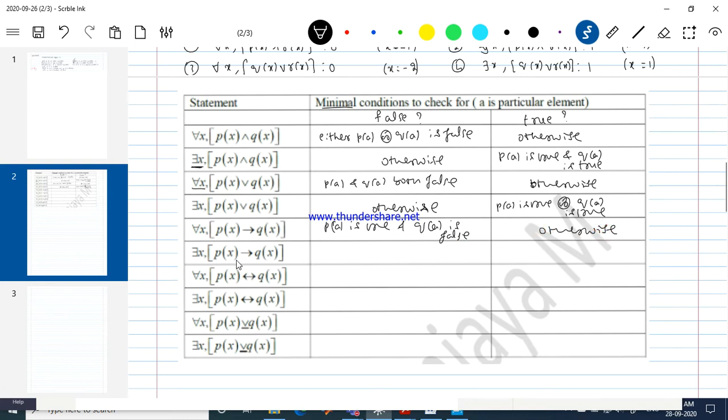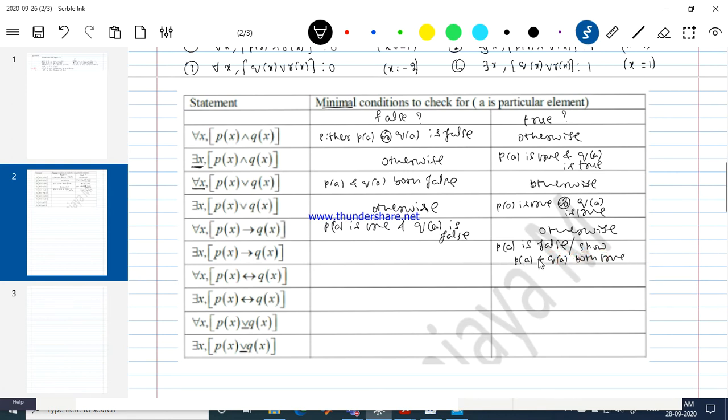What about the implication? You have two possibilities. Show P of A is false. That's enough. Otherwise, show P of A and Q of A both true.